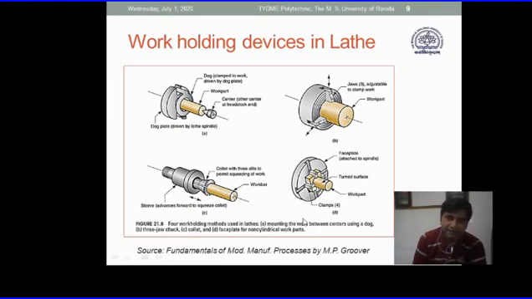It has some specific features and components that make it a quick-fixing chuck. You don't have to rotate anything or make any specific motions, just insert and plug in, press it, so it will be mounted and the job will be held very stiffly, sturdily. Next is the dog clamp mechanism. This is directly used on the faceplate.